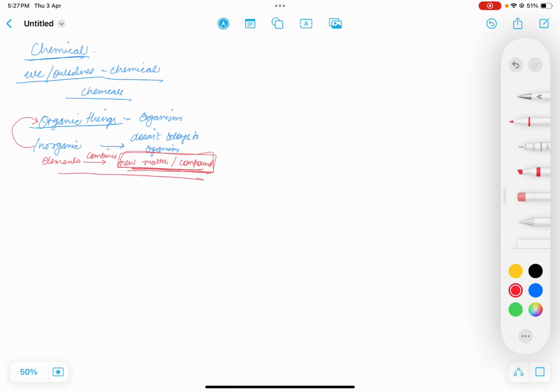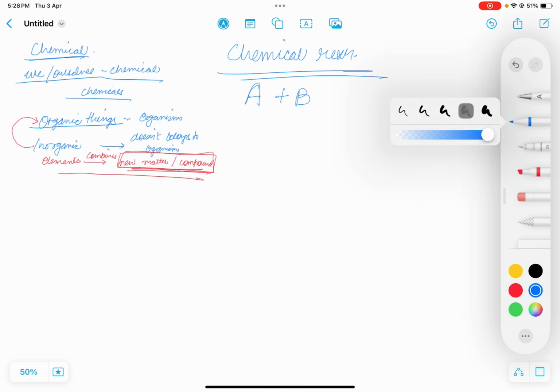Now let us move to the other thing, that is a chemical reaction. What is a chemical reaction? When two or more things combine. Suppose A combines with B. Then it will form, we are supposing, this is not necessarily the rule, that A and B combine to form C. We are just supposing this, that when A combines with B, this creates something that is C.